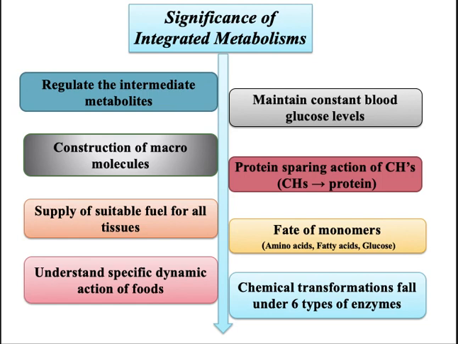It also helps in construction of macromolecules, supply of suitable fuel for the tissues, especially ATP, and understanding of the specific dynamic action of all these food substances, and also the protein sparing action of carbohydrates we study, and also the fate of the monomers like amino acids, fatty acids and glucose, and also the chemical transformation that falls onto the 6 types of enzymes we study. And this is the significance of this integrated metabolism.